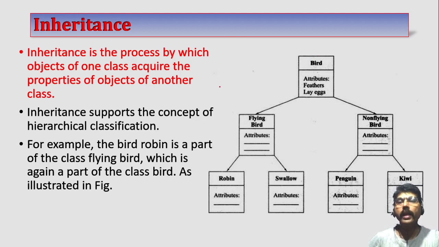If I create one more object using that previous object, this new object occupies all the properties of the previous one, and I will create a new one by adding some more features. That is inheritance.